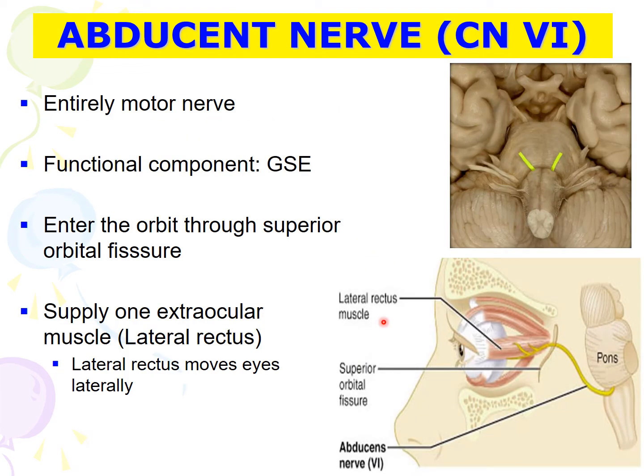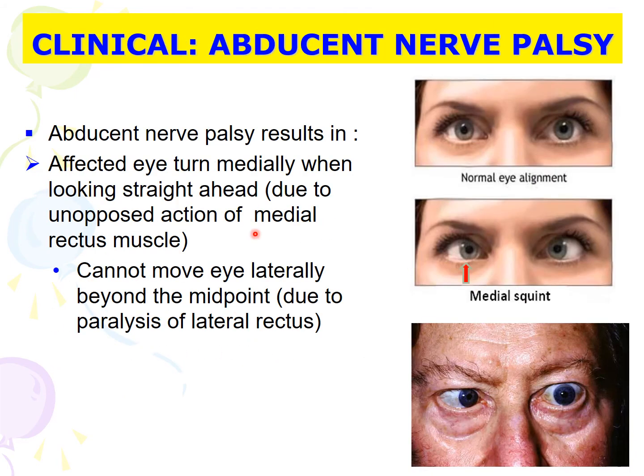Abducens nerve is also a pure motor nerve. It emerges from the anterior aspect of brainstem at the junction between pons and medulla. It enters the orbit through the superior orbital fissure, and it supplies one muscle only, which is the lateral rectus. Lesion to abducens nerve will result in medial squint, in which the eyes turn medially when looking ahead, and the patient just cannot move the eyes laterally beyond the midpoint.